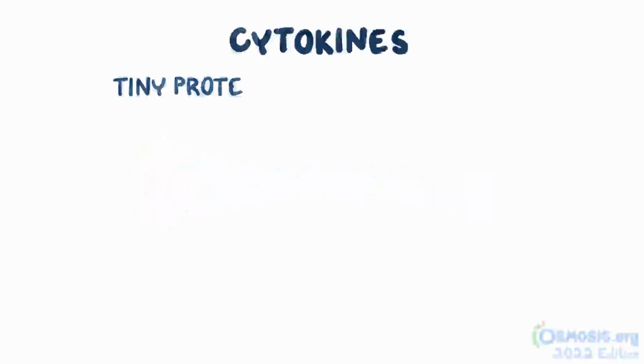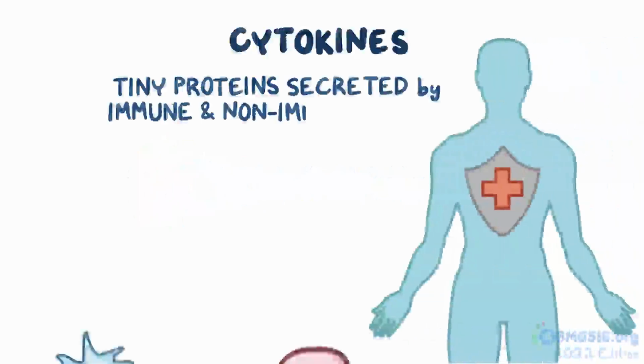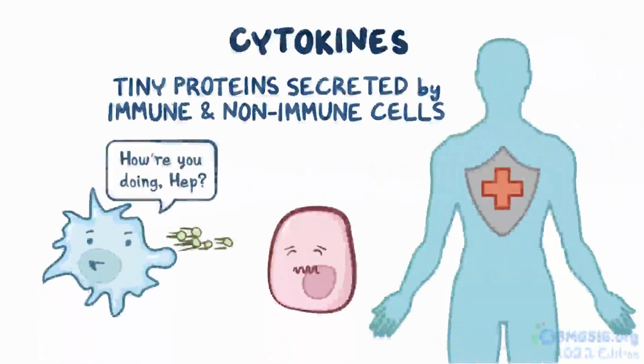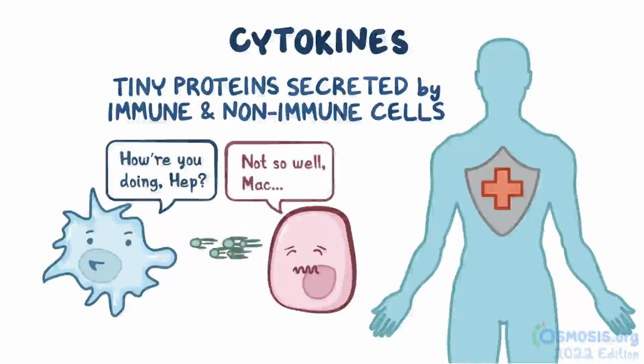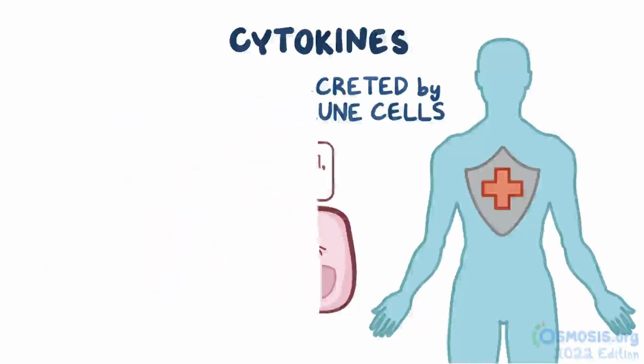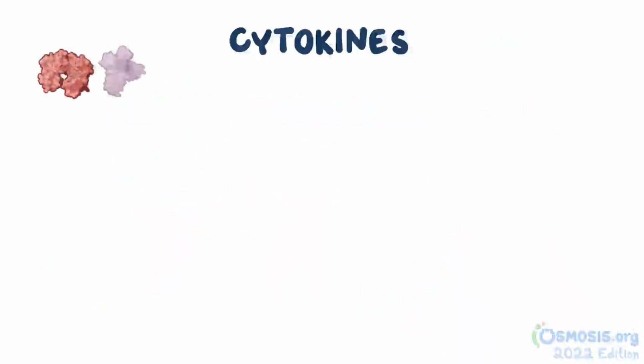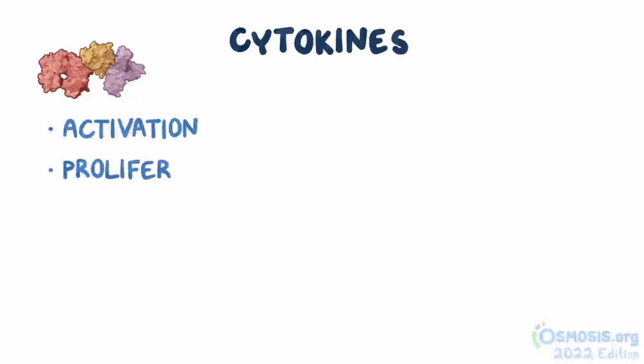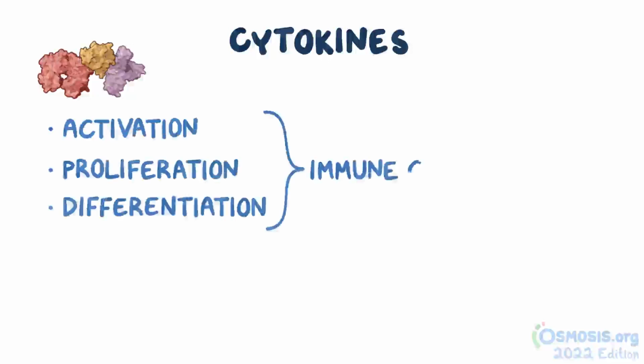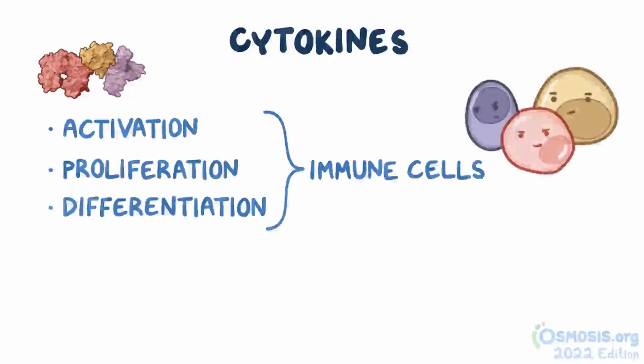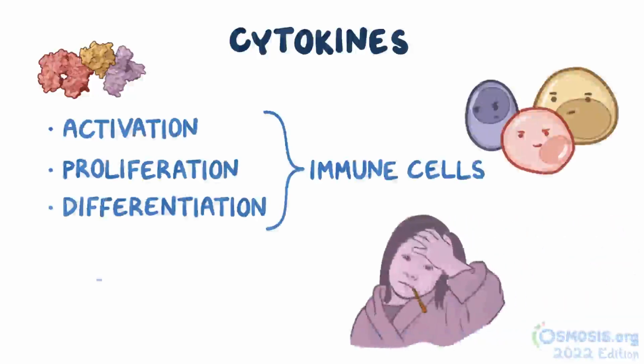Cytokines are tiny proteins that are secreted by both immune and non-immune cells to communicate with one another. Cytokines bind to receptors and trigger a response in the receiving cell. Oftentimes, cytokines promote activation, proliferation, and differentiation of immune cells. But they can do other things like help increase the body temperature, causing a fever.